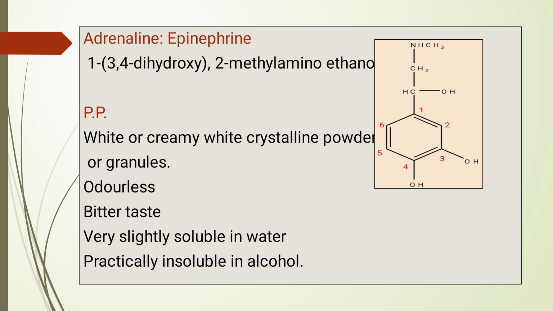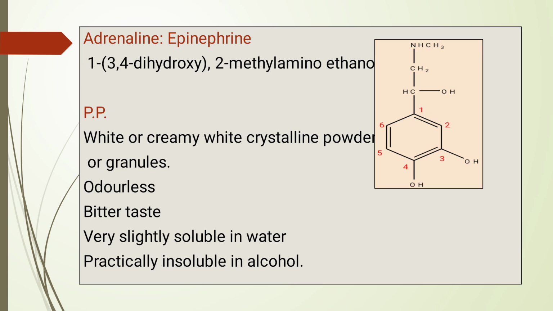First one is adrenaline, which is also called epinephrine, which has a catechol nucleus. And what is a catechol nucleus? It is a benzene ring which has two hydroxy groups at the third and fourth positions; that is called catechol. This catechol at the first position has ethanol as a skeleton.